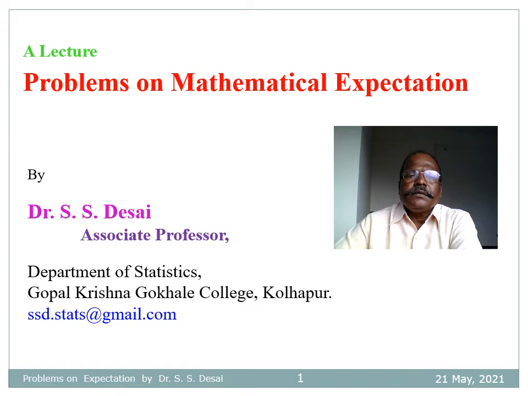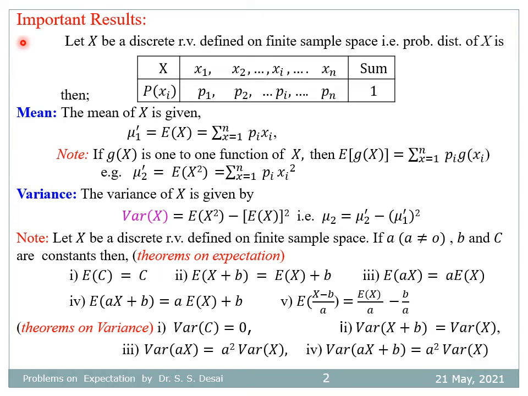Dear students, in this lecture, let us see some numerical problems on mathematical expectation. Let us recall the important results from the previous lecture. Let x be a discrete random variable defined on a finite sample space. That is, x takes n values x1, x2, ..., xn with probabilities p1, p2, ..., pn such that the summation of pi equals 1.